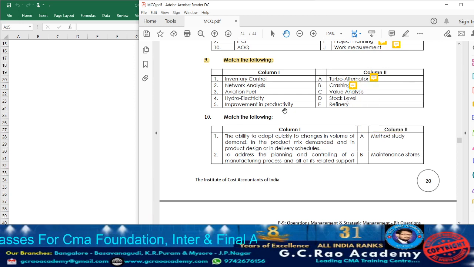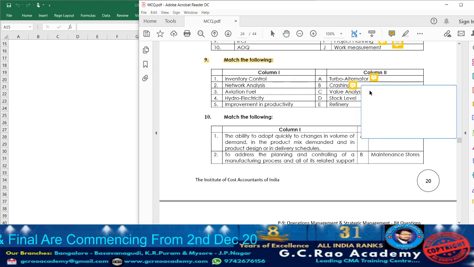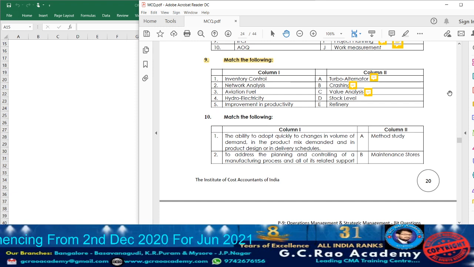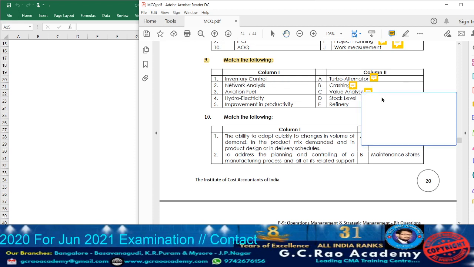Value analysis, we can tell improvement in productivity. With the help of value analysis, we can reduce the cost and also we can improve the productivity, and also the performance of the organization can be improved. So accordingly, take down for value analysis point number 5, which is going to facilitate improving the productivity. What is productivity? How much output can be obtained by utilizing the required input, that we call productivity. Next, stock level will be utilized for the purpose of inventory control. So accordingly take down point number 1.